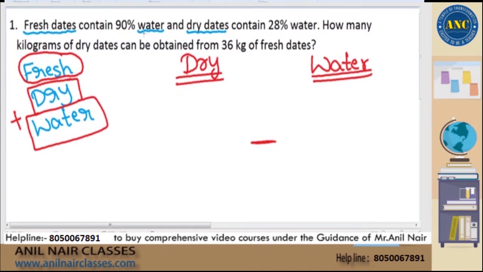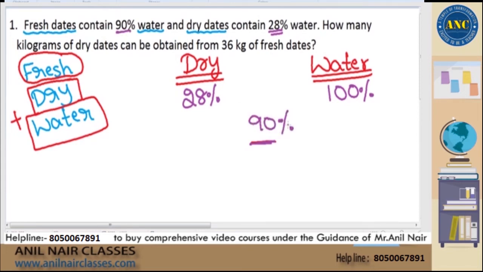The question says dry dates contain 28% water. Water contains 100% water. Fresh dates contain 90% water. Alligate it.